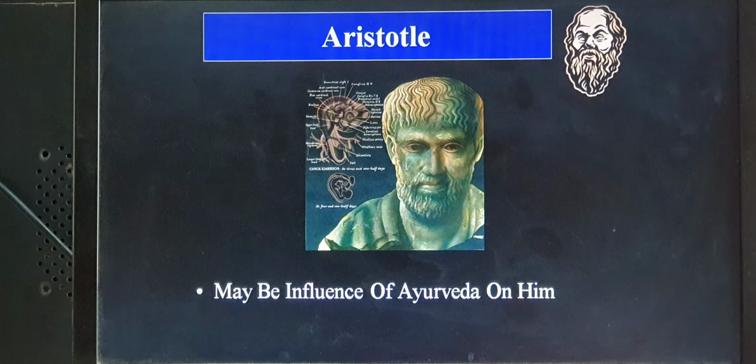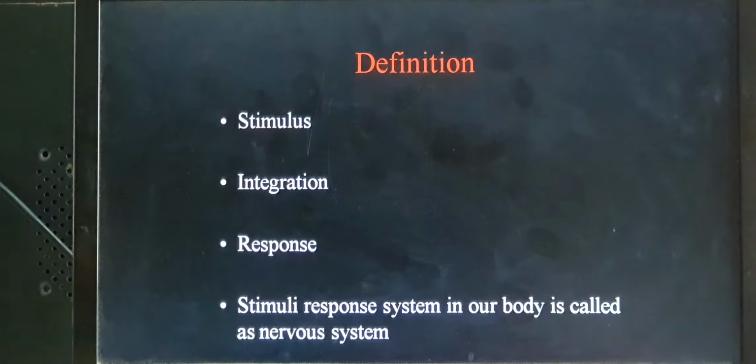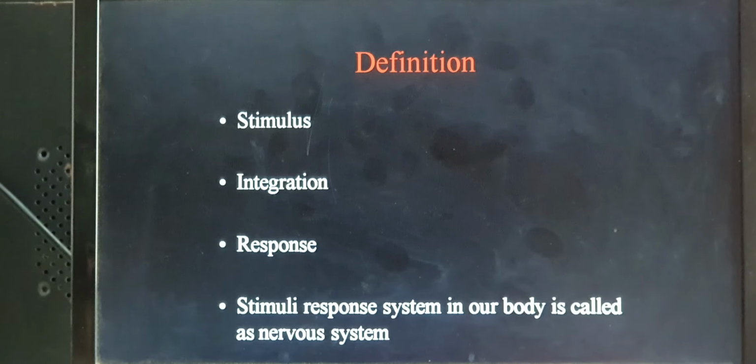Aristotle, in the olden days, gave the first hypothesis regarding intelligence: intelligence is stored in the heart. But day by day science advanced, and through research it was finally concluded that the brain is the seat of intellectual power. But recent research explains that the heart is also a seat of intellectual power. So this may be the influence of Ayurveda on him.